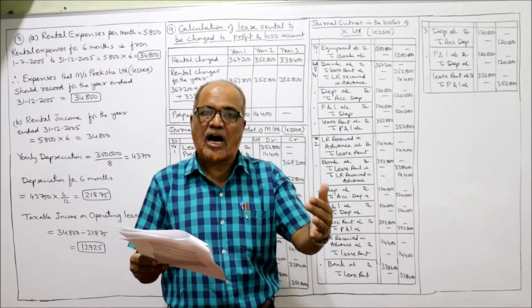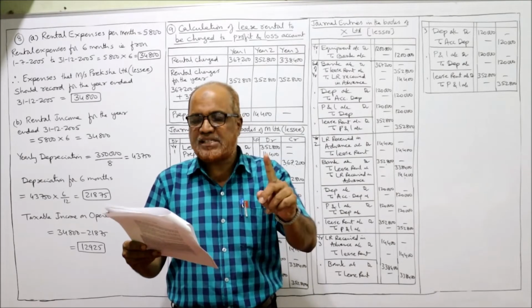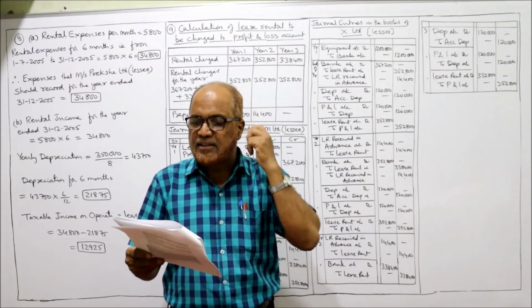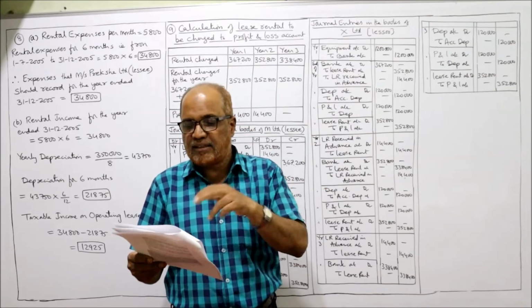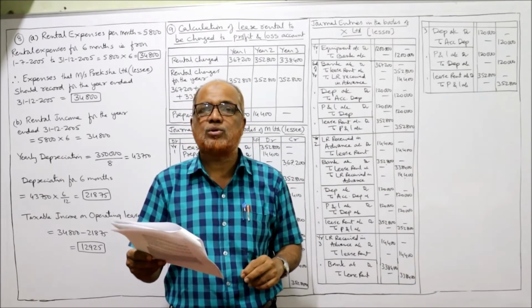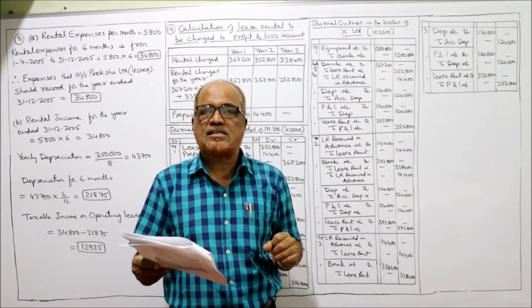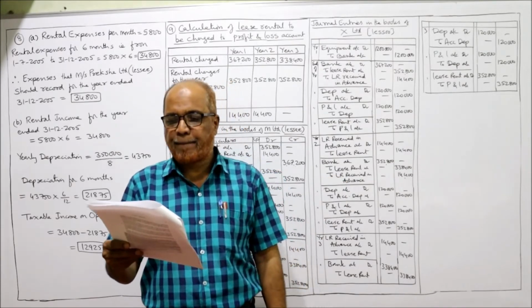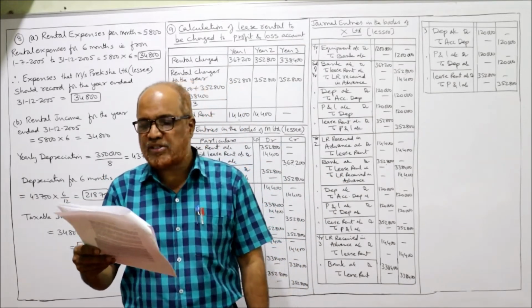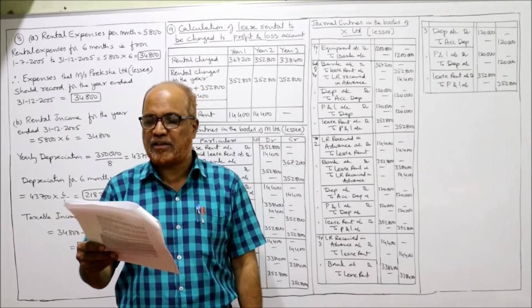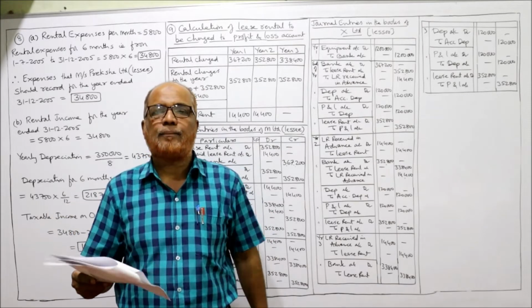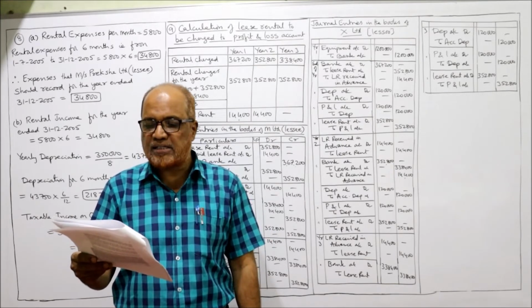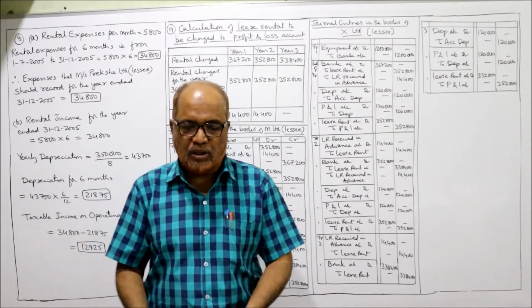So the lessor has charged the lease rental as: first year 3,67,200, second year lease rent 3,52,800, third year lease rent 3,38,400. These are the 3 years' lease rent charged by lessor X Limited on the lessee M Limited. The equipment is to be depreciated at 10% per annum on straight line method. So 10% of 12 lakh, 1,20,000 is the annual depreciation. Then show how the transaction will be reflected in the books of both the parties.